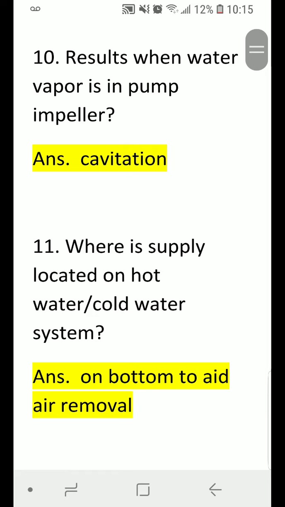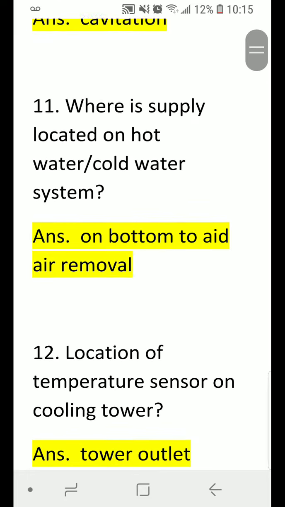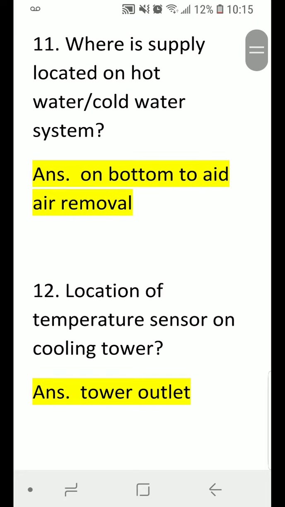10. Results when water vapor is in the pump impeller. Answer: cavitation. 11. Where is the supply located on a hot water, cold water system? Answer: on the bottom to aid air removal.